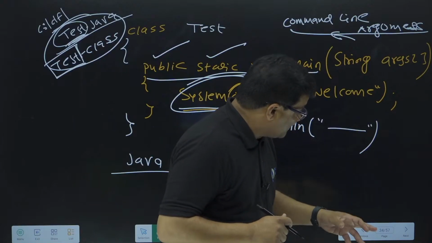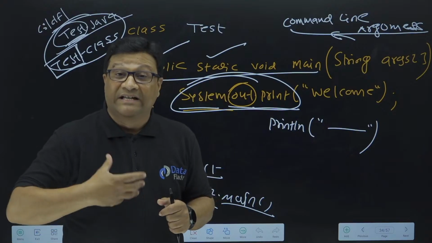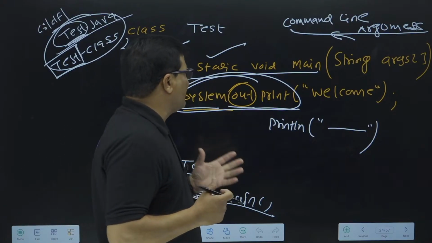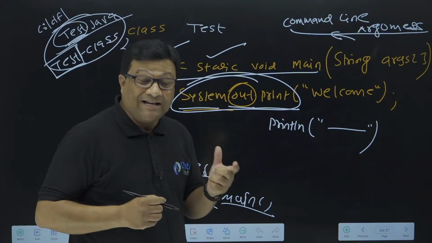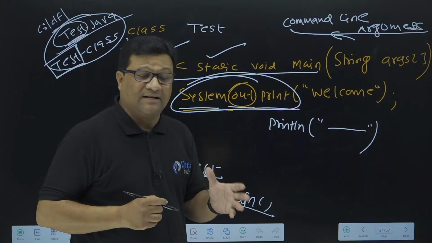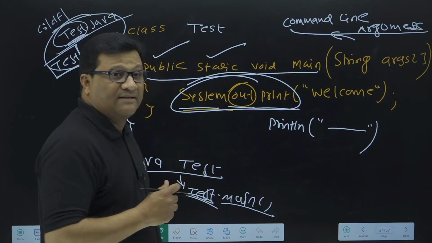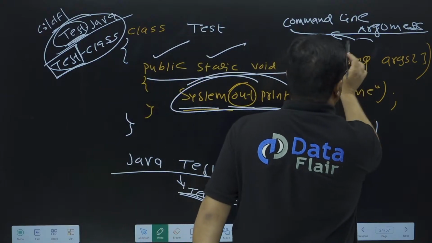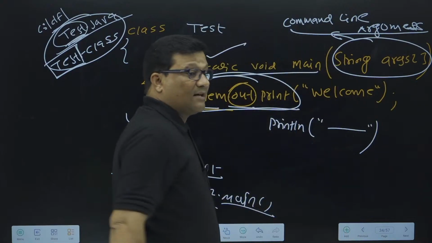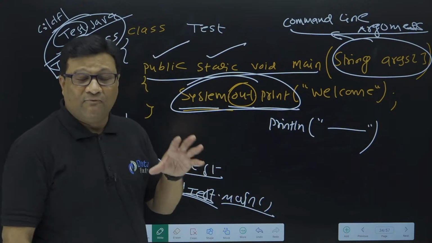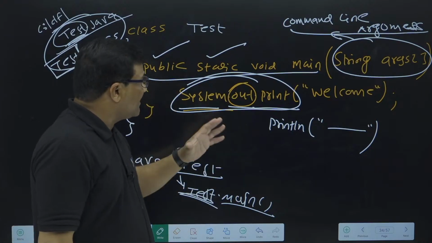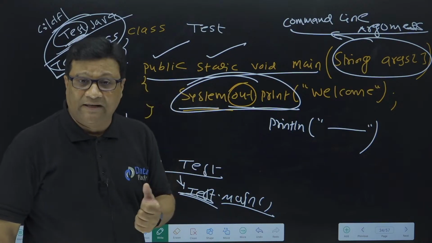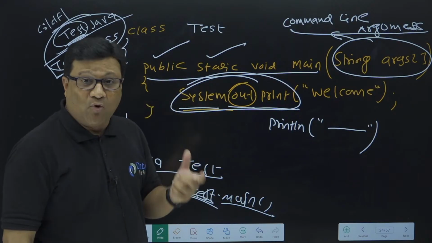But in the last video we discussed what exactly classpath is, how to set classpath, what is the need of classpath, and then we discussed public static void main. That is the most important thing we discussed in the last video: what is public, what is static, what is void, what is main. Although we have not yet discussed String args, which is the command line argument. So I hope you have watched the previous one and have clarity about why there is a need of public, what is static, what is void, and what is main.